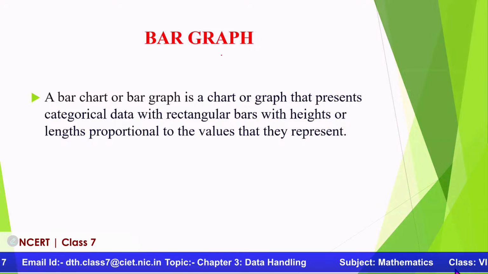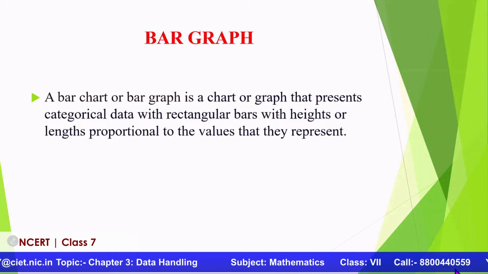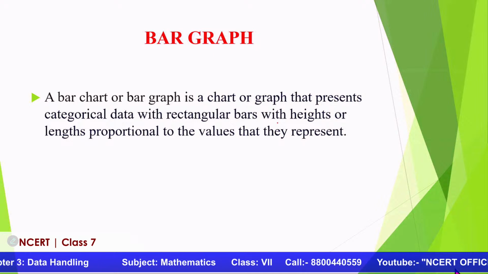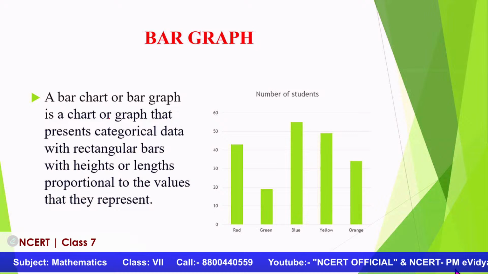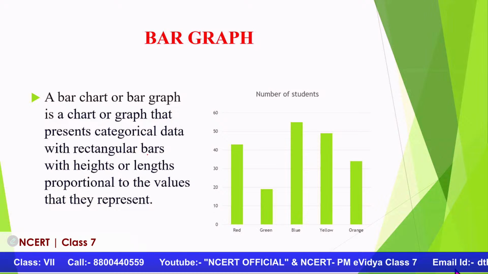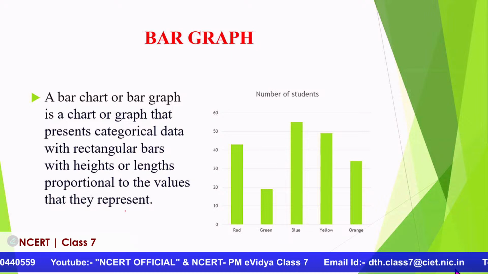Okay. Yes. Now, what is a bar graph? A bar graph is a pictorial representation, right? So if you want to understand everything in a visual mode, let us see how it is done. A bar chart or a bar graph is a chart or a graph that presents categorical data with rectangular bars with heights or lengths proportional to the values that they represent.